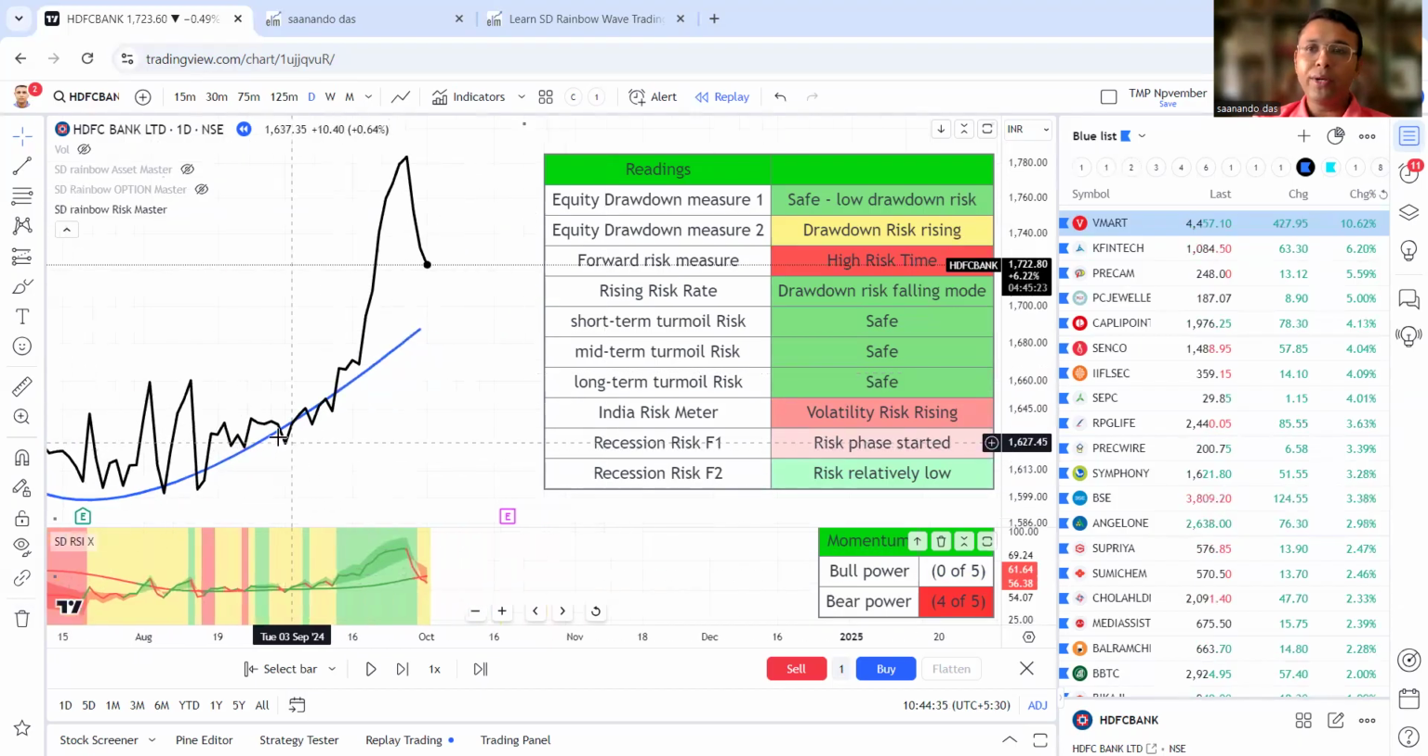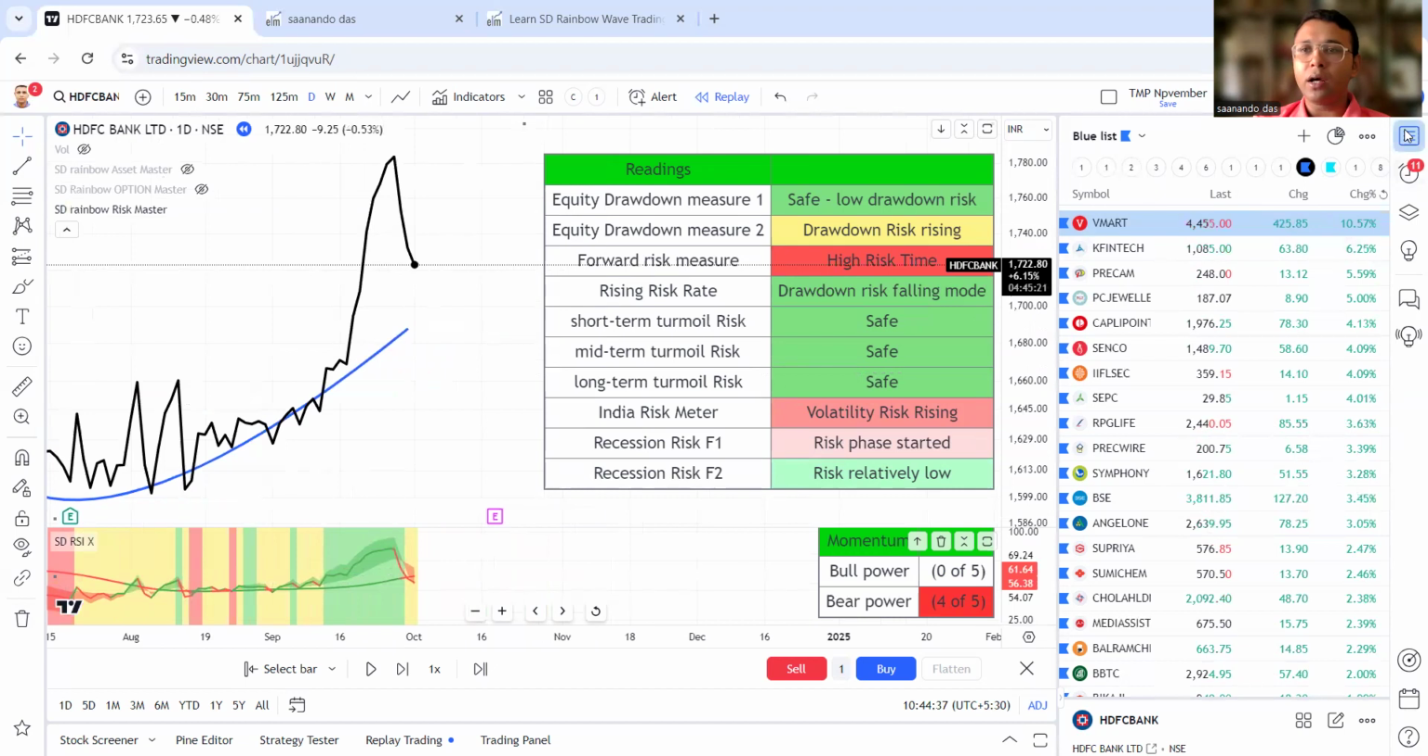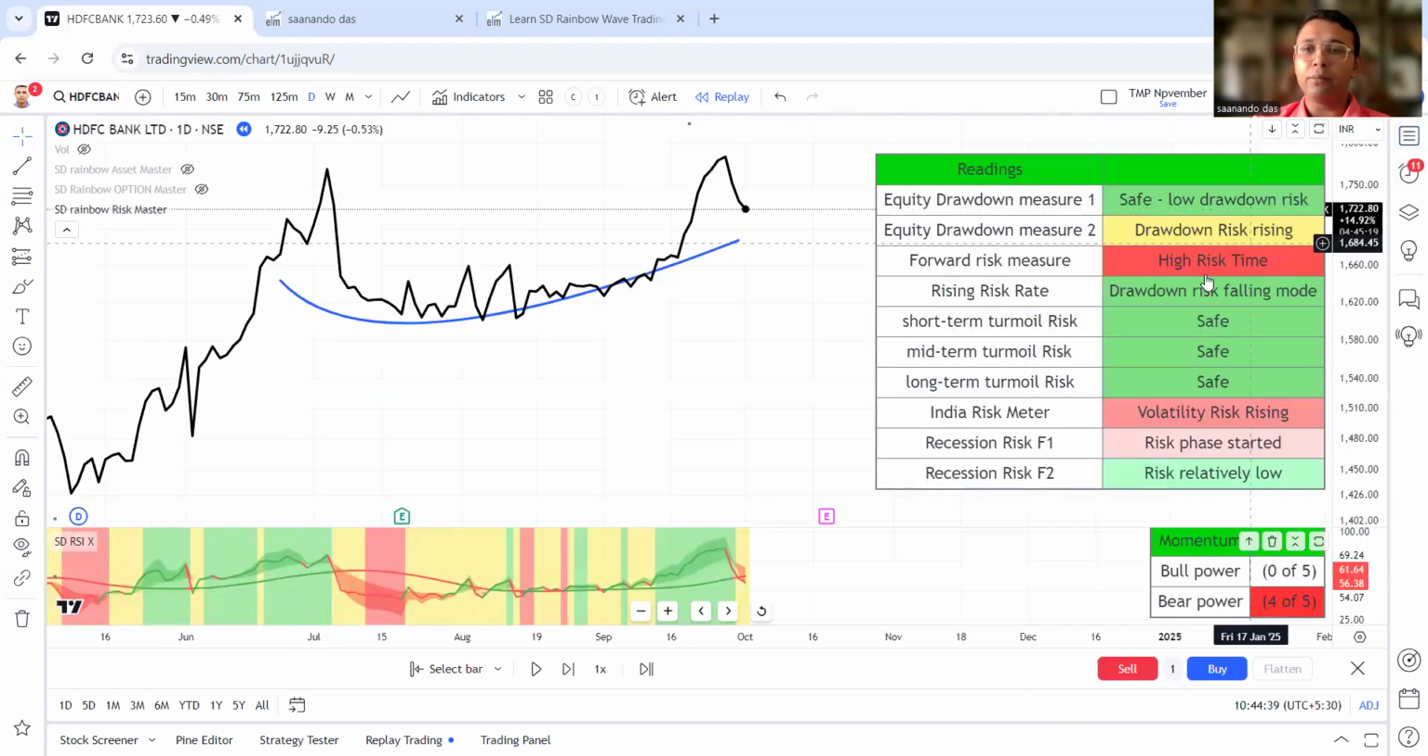So overall, equity indices show a mixed picture. The warning levels are going up. We'll have to be careful. And India volatility risk is rising.